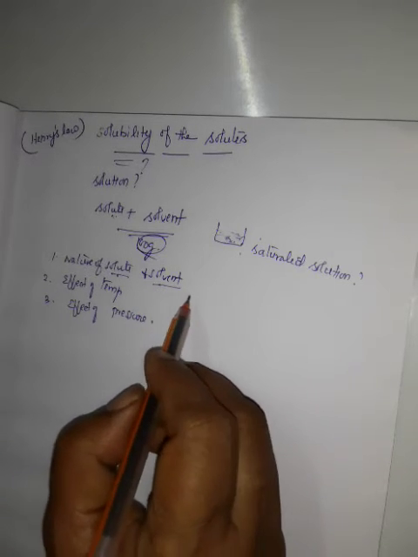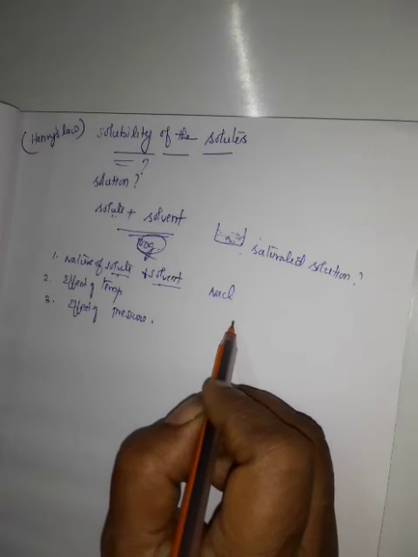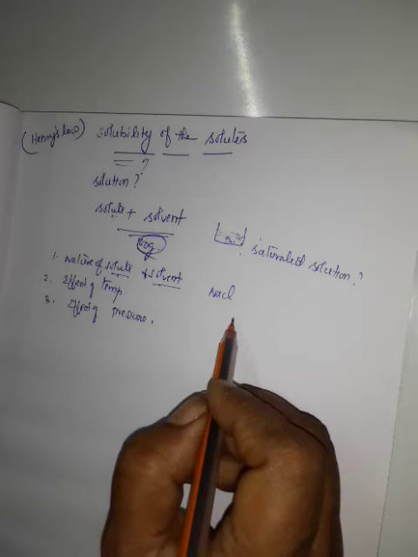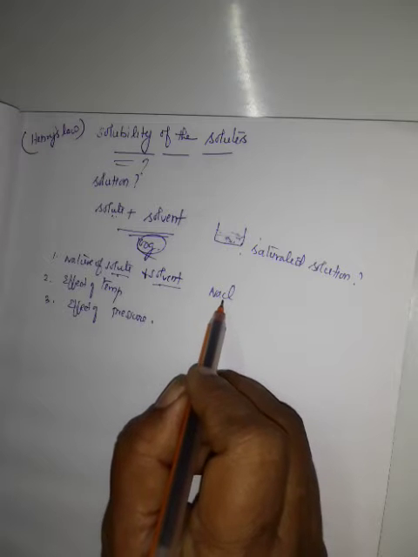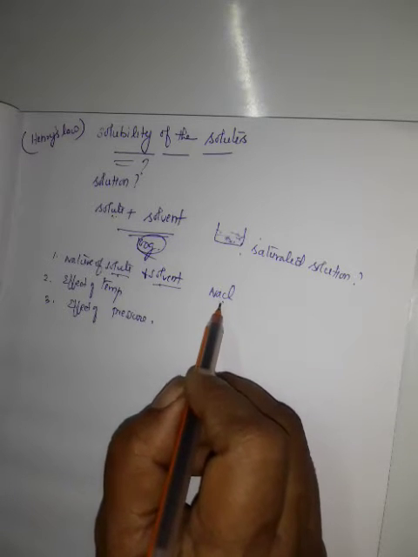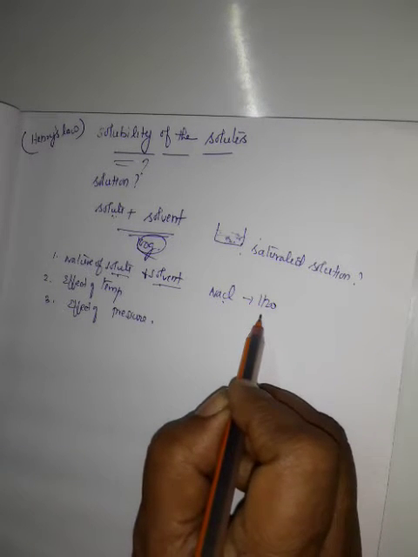For example, take sodium chloride, NaCl. In Tamil, kaluppu, the salt we use in our home, table salt. Sodium chloride is an ionic compound. This ionic compound dissolves in water. Water is a polar solvent.